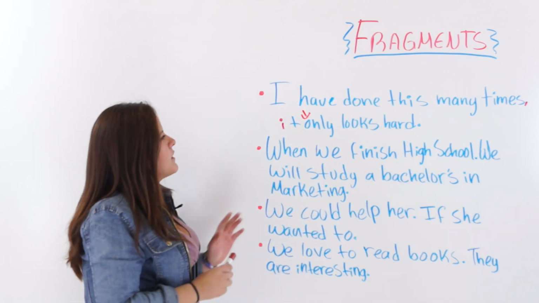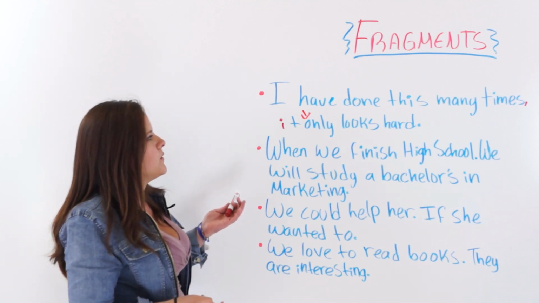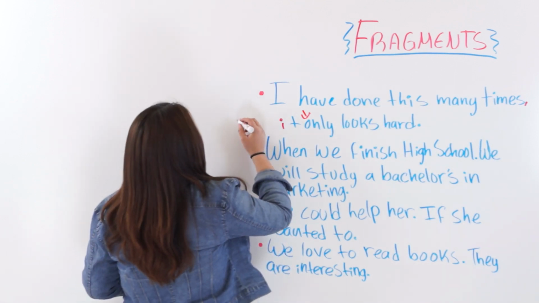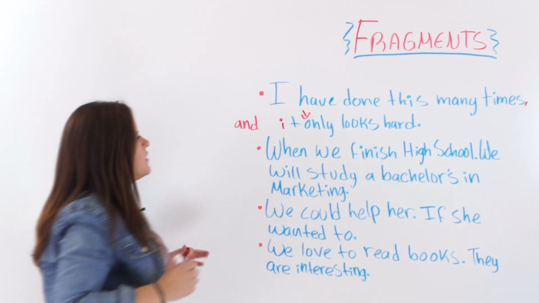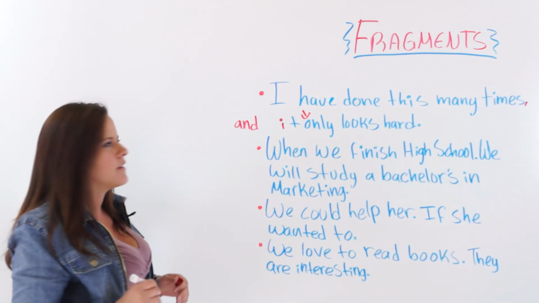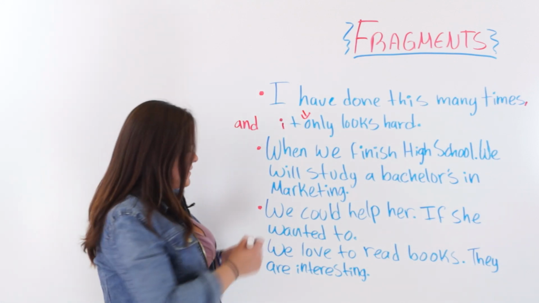I have done this many times, it only looks hard. Or you could also add a conjunction after the comma. I have done this many times and it only looks hard. Either way, it would be correct.